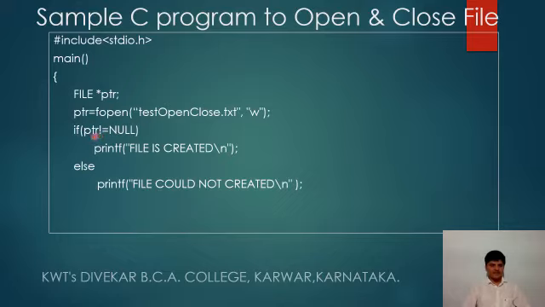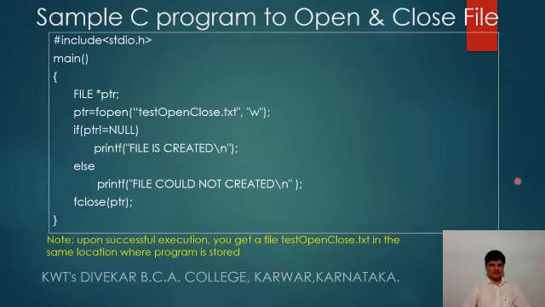If the file pointer is not equal to null, then it displays file is created. If it is equal to null, if it is false, then it goes to the else part and it says file could not be created. And then the last important part, that is fclose, closing the file. So fclose ptr, this is closing the file, and that's it.